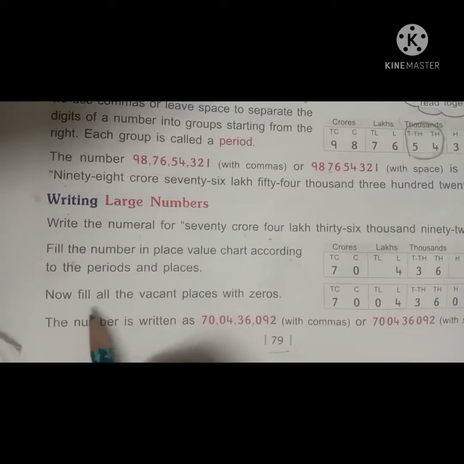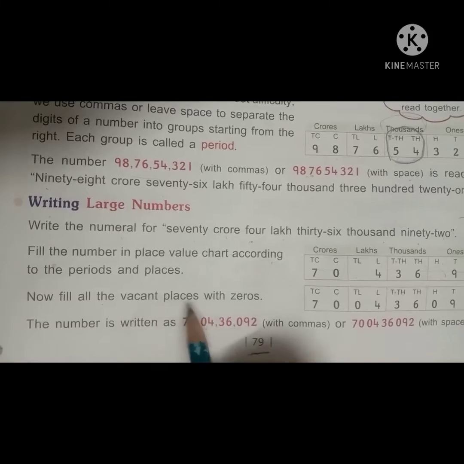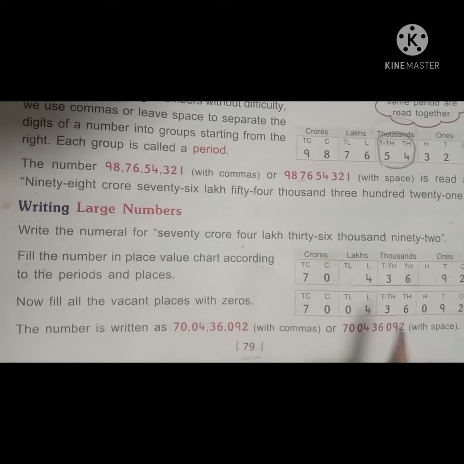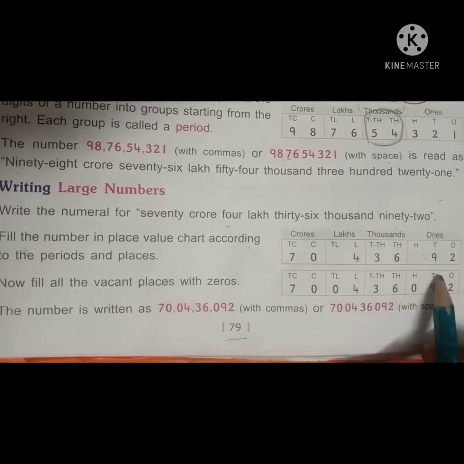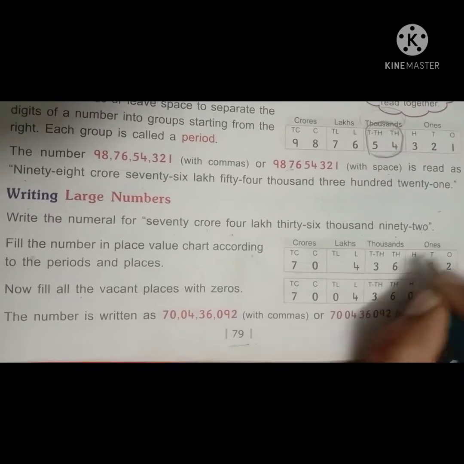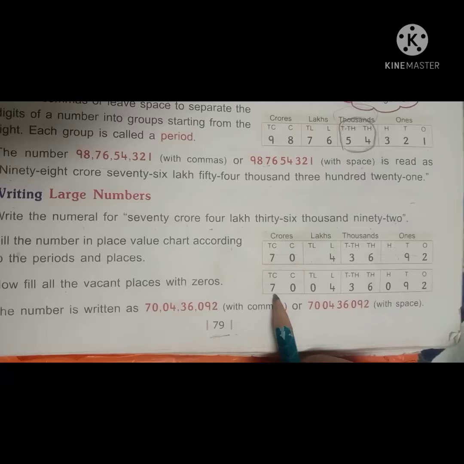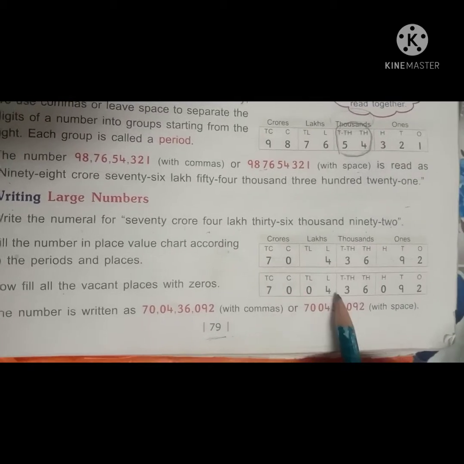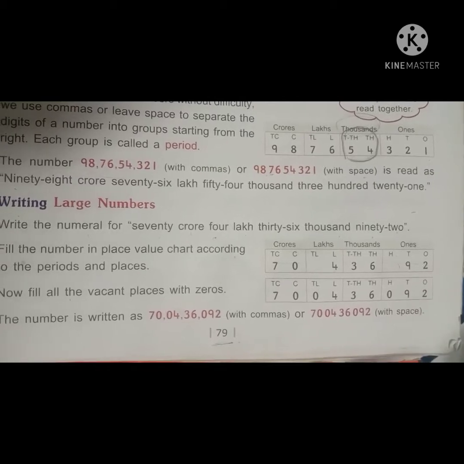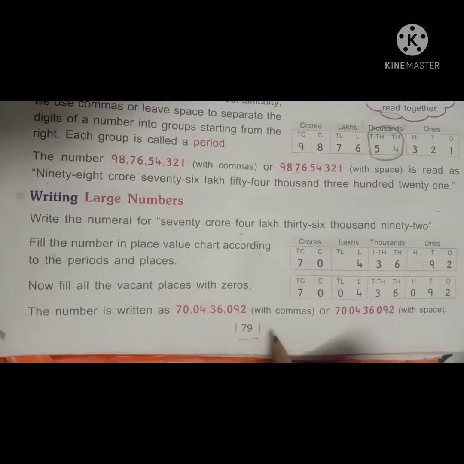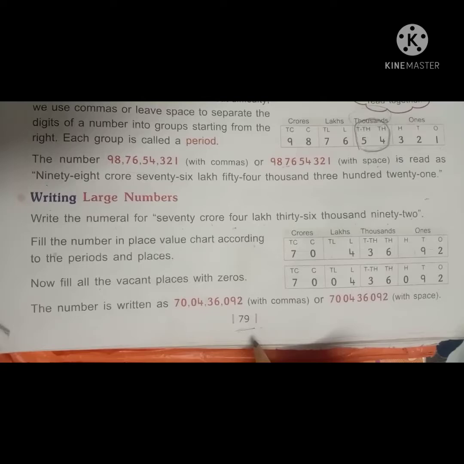Now see here, fill all the vacant places with 0. That means wherever digits are left without any number, what should we fill there? By using the number 0. Very good. Now what is the number here? 70 crores 4 lakhs 36,092. Total, the number is like this. Okay, children, got it? Now turn the page.